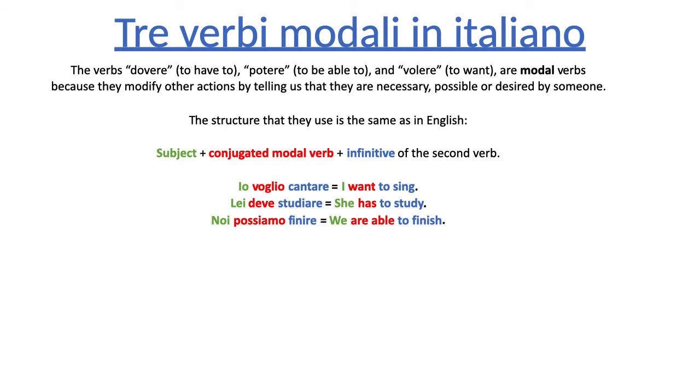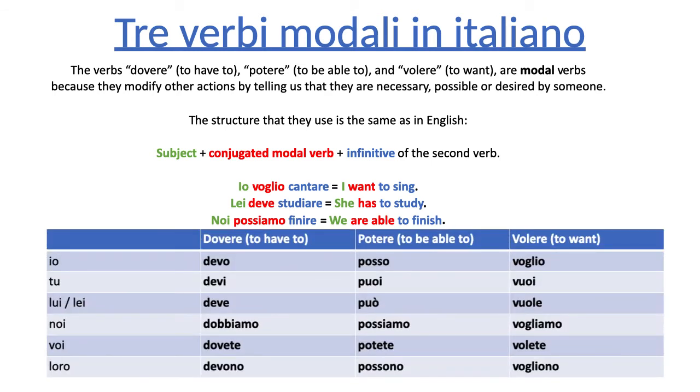So this is the structure we use in both English and Italian. We start with the subject, we follow with the modal verb, which is conjugated, and then we end with the infinitive of the second verb. Okay? Now you might have noticed that these three conjugations, voglio, deve, and possiamo, are not following the rules for regular verbs that we have studied, right? Well, that is because these three verbs are irregular. These are the last three irregular verbs we're going to learn.